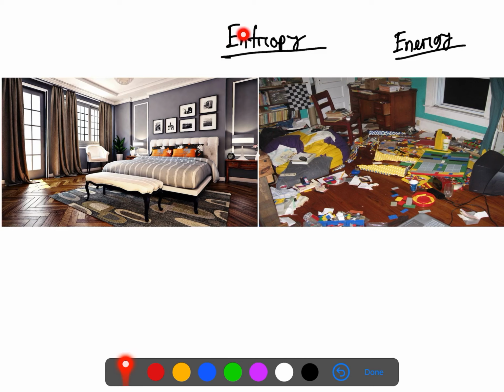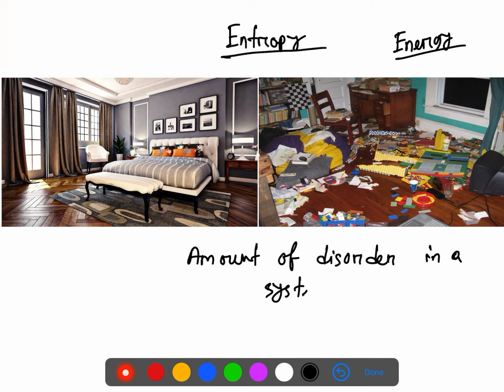So in general terms, entropy is the amount of disorder in a system. If I write it down here, we said entropy is the amount of disorder in a system. You can say disorder, or you can say randomness. If we extend this definition, we can say it is the amount of disorder of molecules in a system, or the randomness of the molecules in a system.